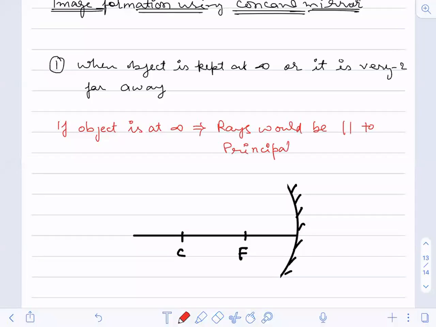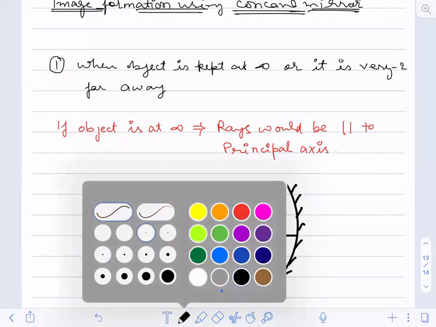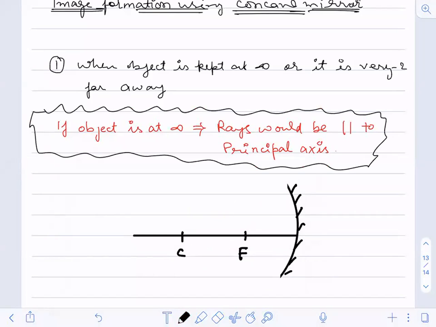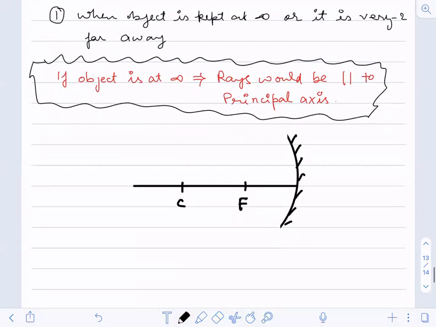This is the important point that you should not forget: if the object is at infinite, the rays must be parallel to the principal axis. It is just an assumption that it will not bend, the rays will be coming parallel to the principal axis.